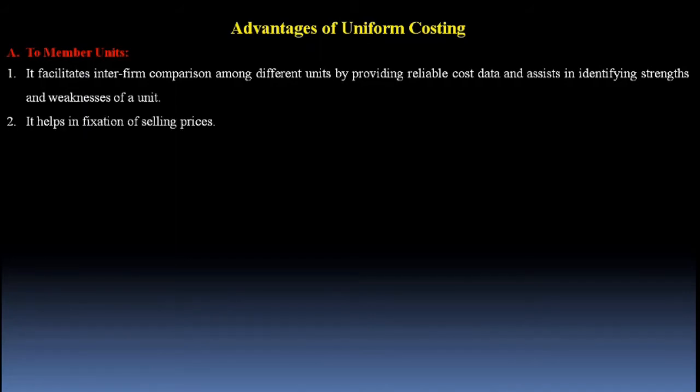Point number two, it helps in fixation of selling prices. Now again, how does uniform costing help in fixation of selling prices? As per the scheme of uniform costing, all the participating companies transfer their cost data to the central organization. After knowing the cost of production of each company, all the members can fix a suitable selling price, keeping into consideration the profits of all the organizations. So it helps directly in fixation of selling prices.